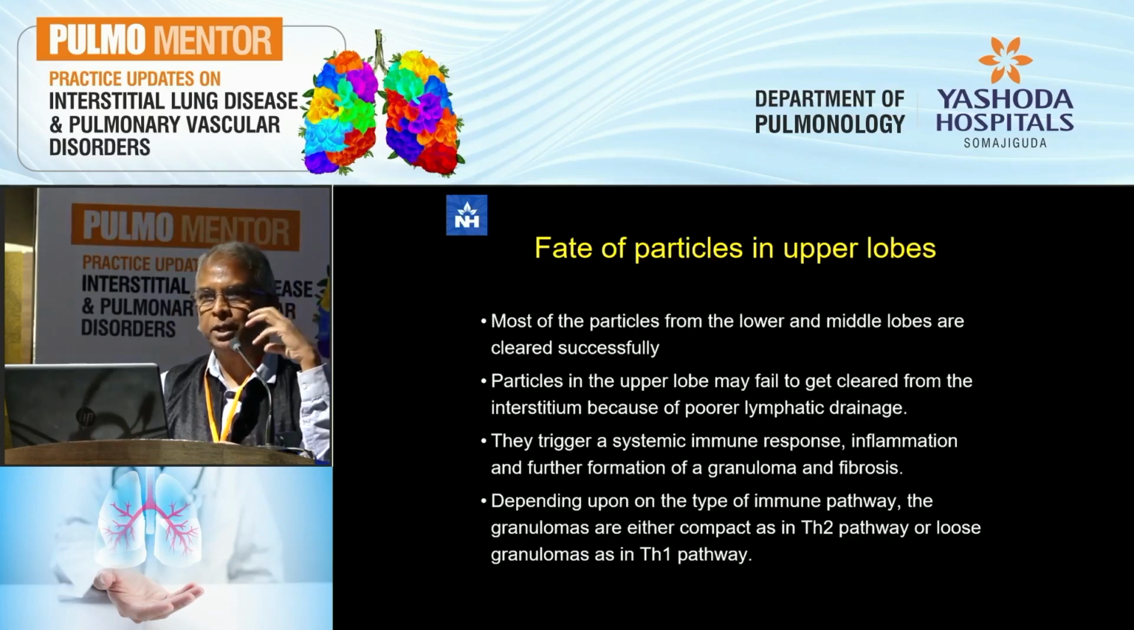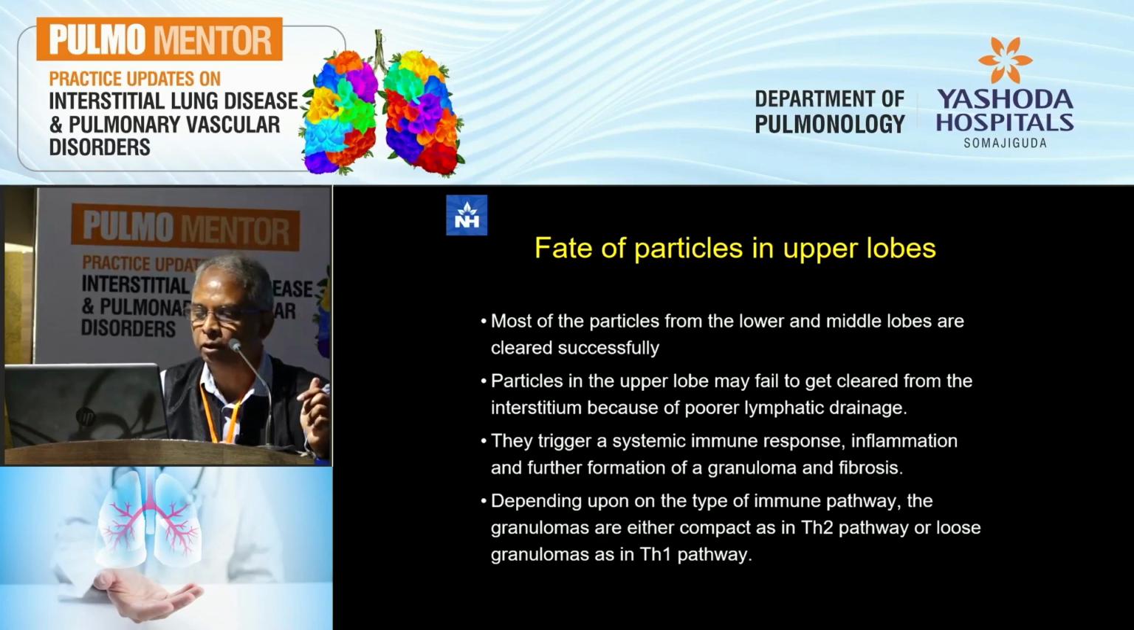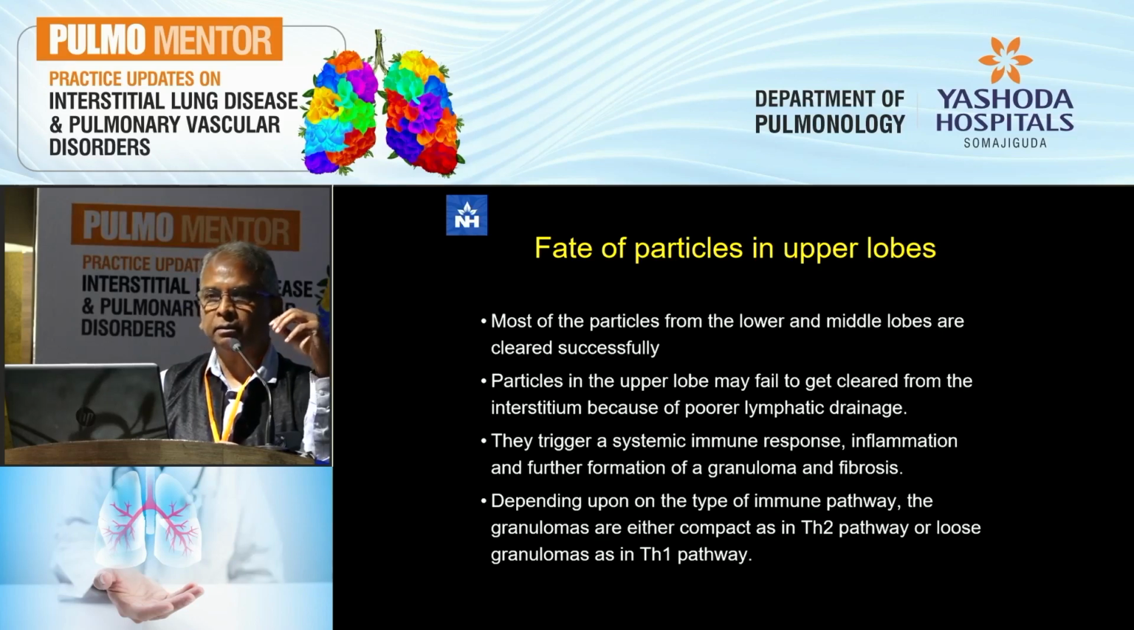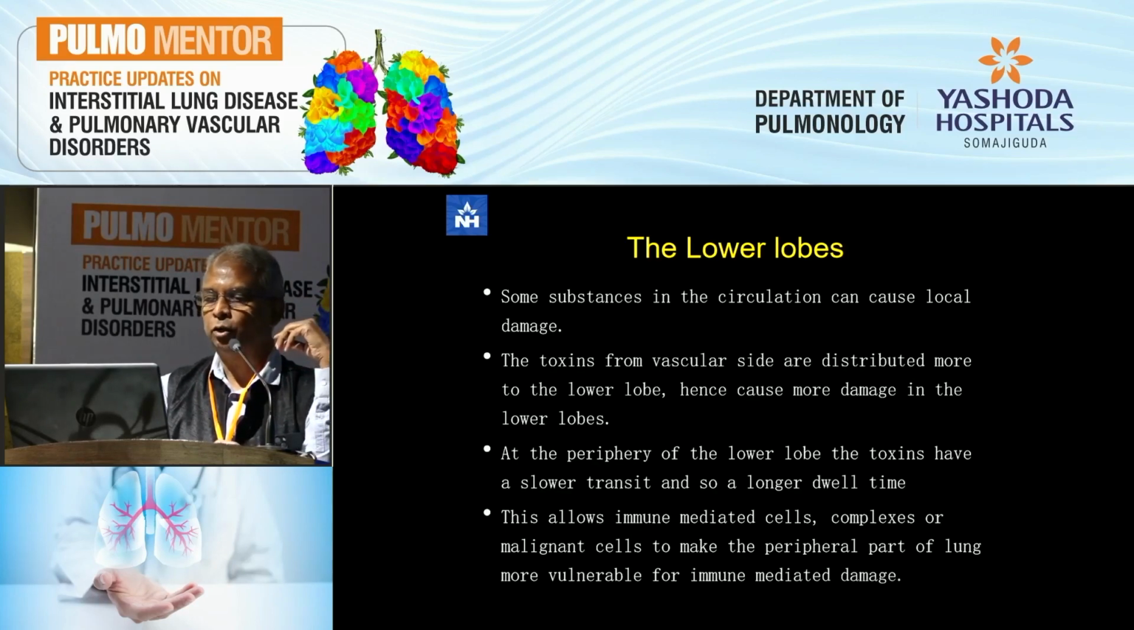Most of the particles from the lower and middle lobes are cleared successfully because of good blood supply and good lymphatic drainage. But because of poorer blood supply and lymphatic drainage in the upper lobes, these tend not to get cleared very quickly. And they can trigger off a systemic inflammatory response, an immune response, inflammation, and then this progresses later to either fibrosis or granuloma formation. And therefore, depending on the type of immune pathway, either a Th2 or a Th1 pathway, you'll either get well-formed compact granulomas or looser granulomas.